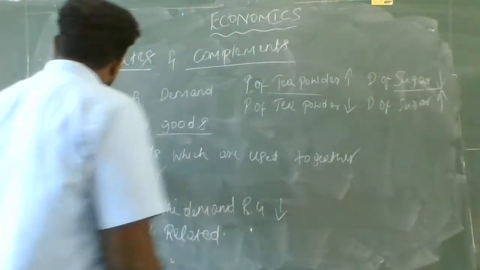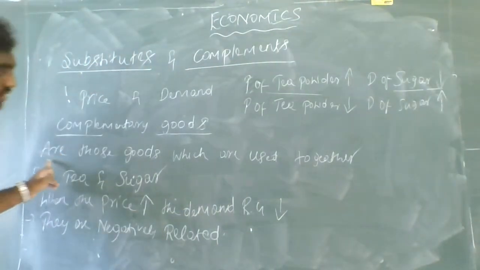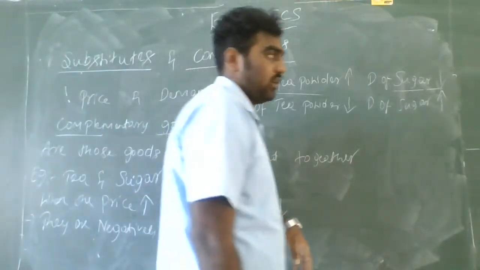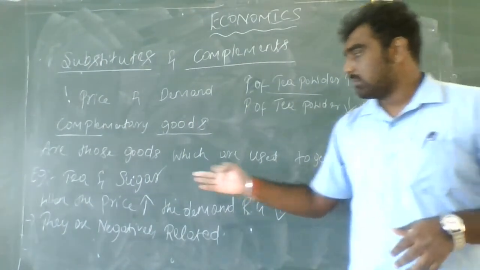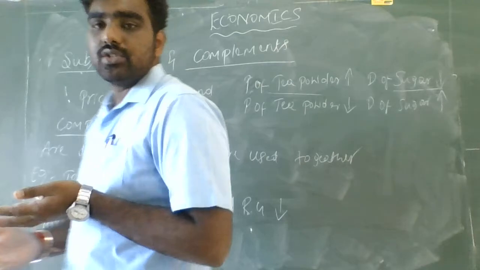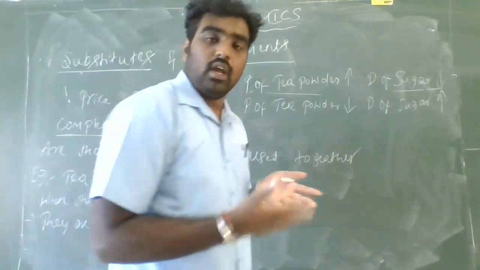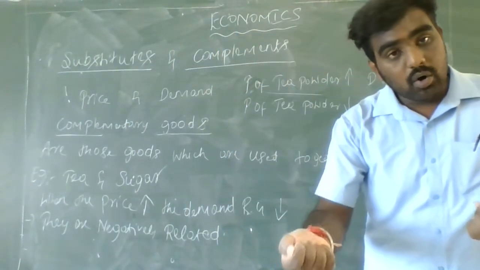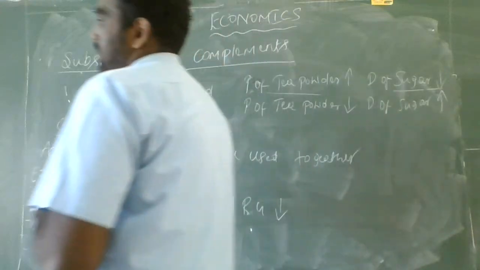We understood that complementary goods are the goods which are used together. I took the example of tea powder and sugar, Horlicks and sugar, bike and petrol, mixie and jar, TV and remote. These are all known as complementary goods.